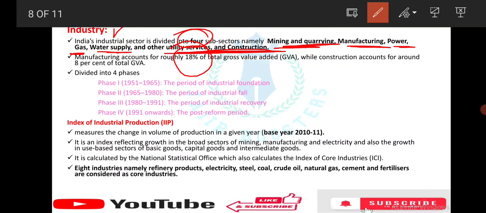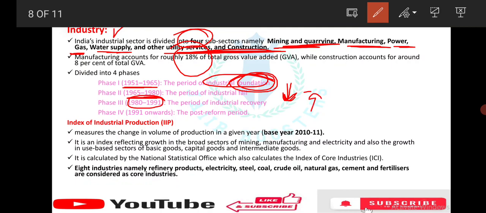Phase 1 is 1951 to 65, and it is the industrial foundation. Next, 1965 to 1980 is the second phase, where industry fell. In the third phase, 1980 to 91, is the period of industrial recovery, where in the second phase industry had fallen, so we are recovering it. From 1991 onwards, it is phase 4, which is the post-reform period. We have earlier discussed the post-reform period, which is 1990 to 2008, in the first unit, right?